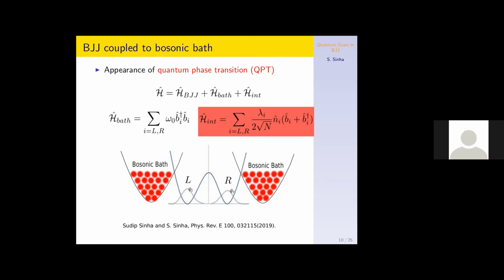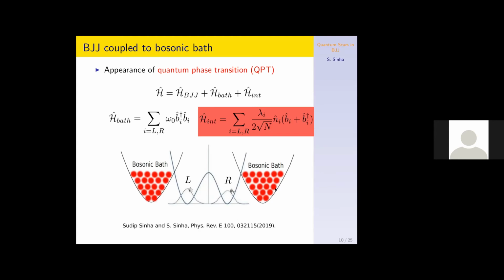phononic bath, which can be created by coupling it to two condensates on the left and right, so that the Bogoliubov modes can couple to the left and right side of this Josephson junction. This acts like a bunch of oscillators coupled to the Josephson junction, like a Caldeira-Leggett model, which gives rise to the dissipative effect in the Josephson junction. We studied the fate of the pi mode and the imbalanced self-trapped state, etc., in the presence of dissipation in this work.